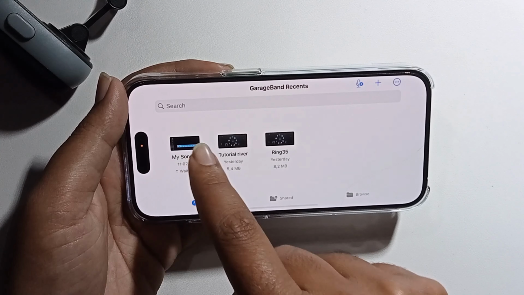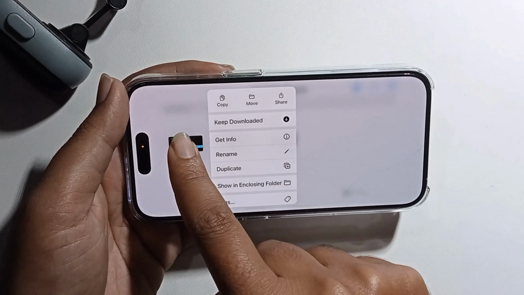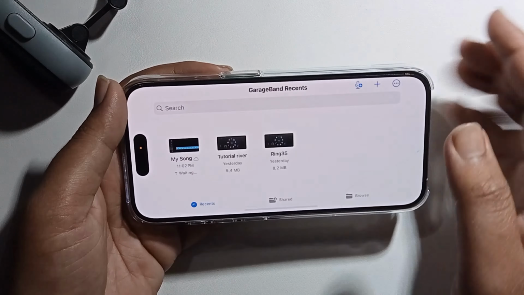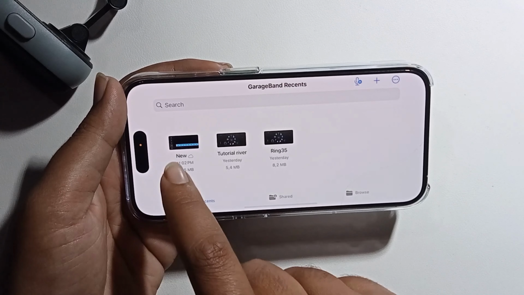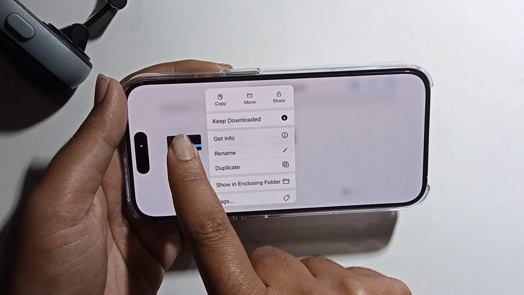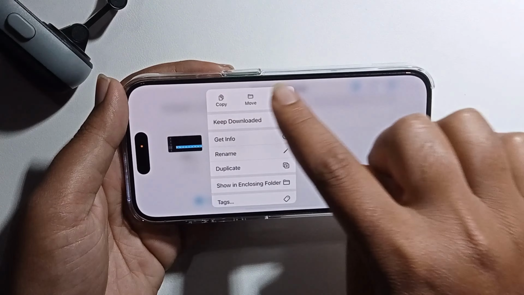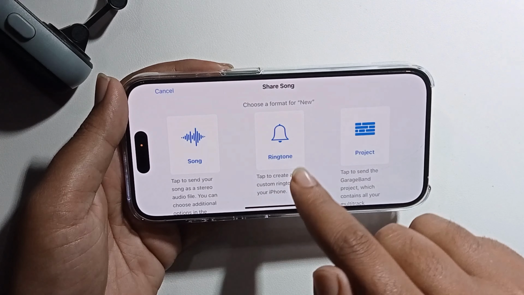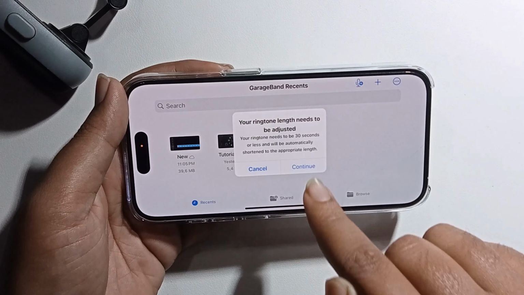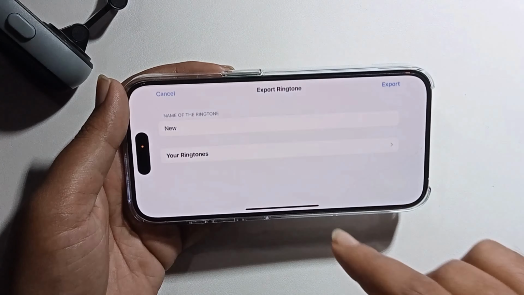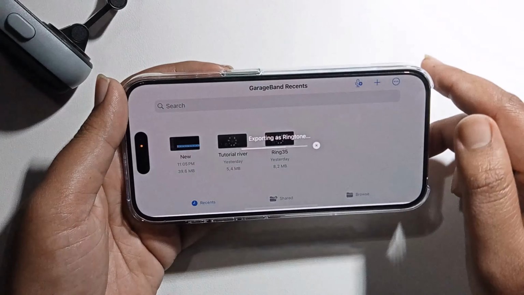To add this, long press, and at first rename it, like new. Okay, press on done and long press. In the share option, just click on ringtone, then continue. Okay, to export.